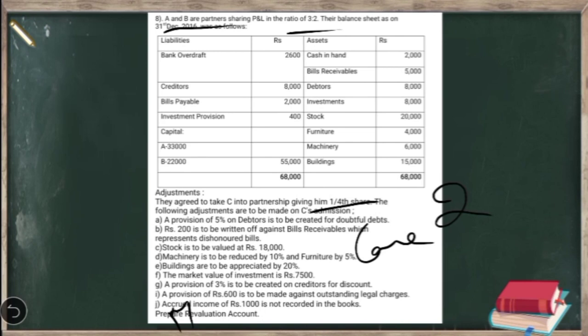The value of machinery and furniture is to be reduced by 10% and 5% each. Again, there is a revaluation loss, which should be shown on the debit side. Then buildings are to be appreciated by 20%. This is revaluation profit, which we have to show on the credit side.